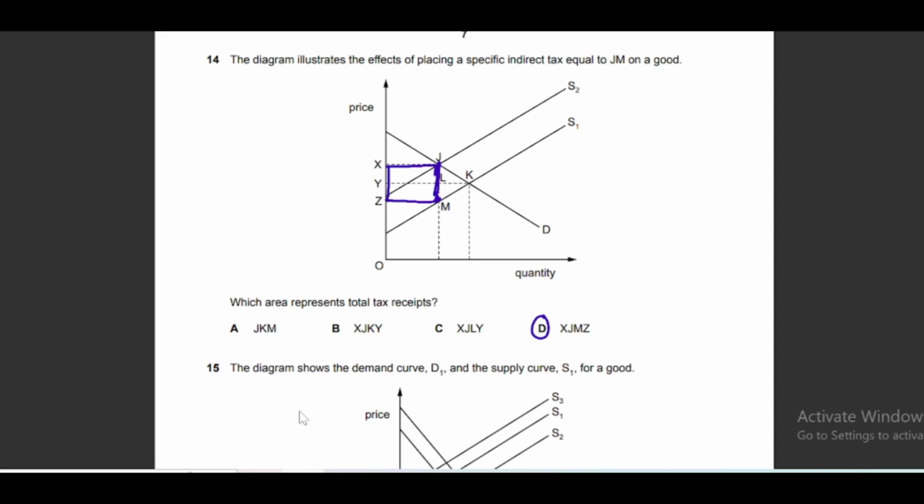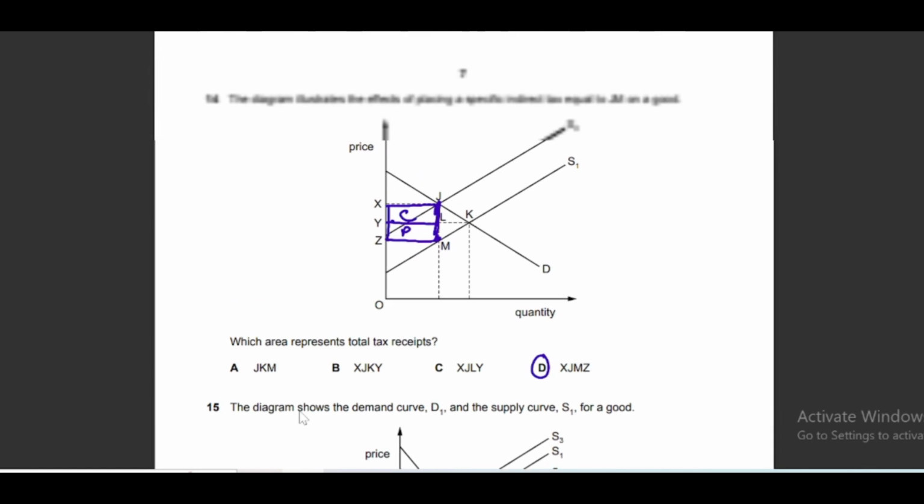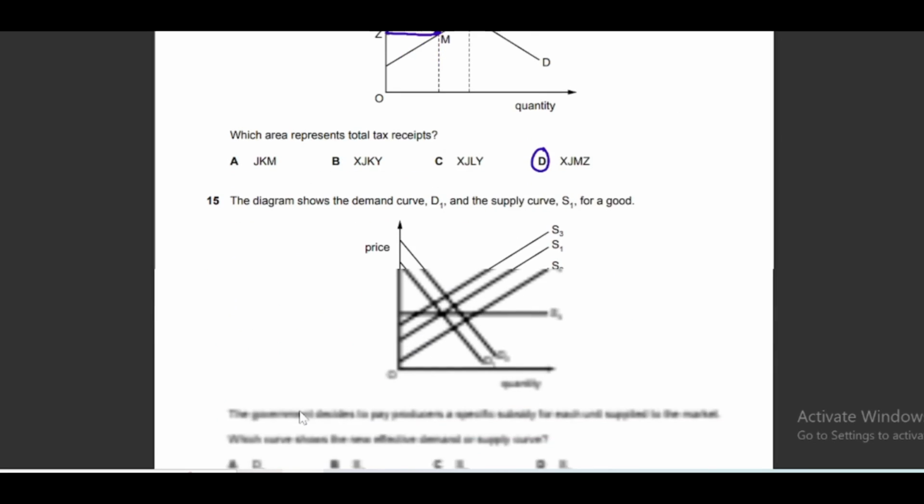And the examiner may ask the same question in a different way. He may ask to find out the burden on the consumer or producer. So if we divide this rectangle into two parts, then this upper part is paid by the consumer and the lower part is paid by the producer. So the burden on the consumer will be XJLY and the burden on the producer will be YLMC. However, in this question, answer D is the correct answer.